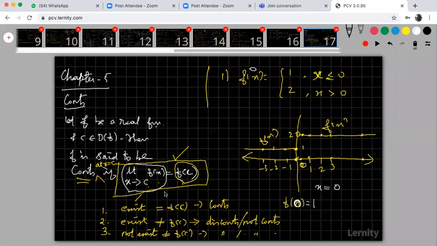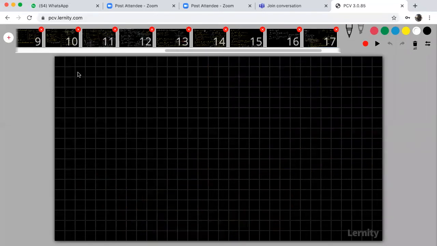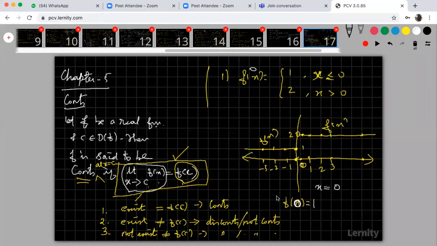Right, now come to the limit. I'm going to find out the limit as x tends to 0 of f of x. What is the answer? This is a question. If this limit as x tends to 0 of f of x and the value of the function are both the same, the function is continuous at x equal to 0. That is the meaning.